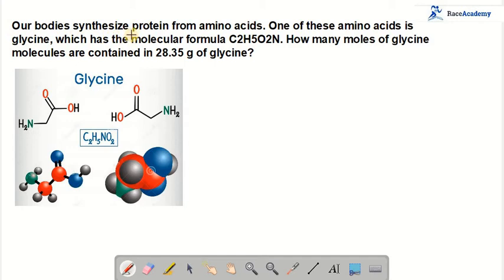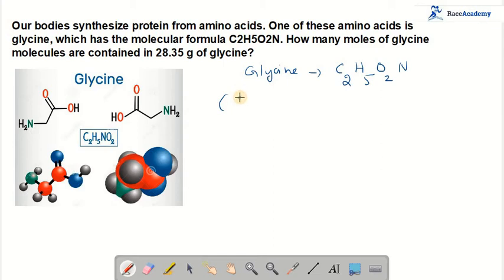Our body synthesizes protein from amino acids. One of these amino acids is glycine, which has the molecular formula C2H5O2N. How many moles of glycine molecules are contained in 28.35 grams of glycine? So this glycine formula we will take up, C2H5O2N. You will find its molecular mass.